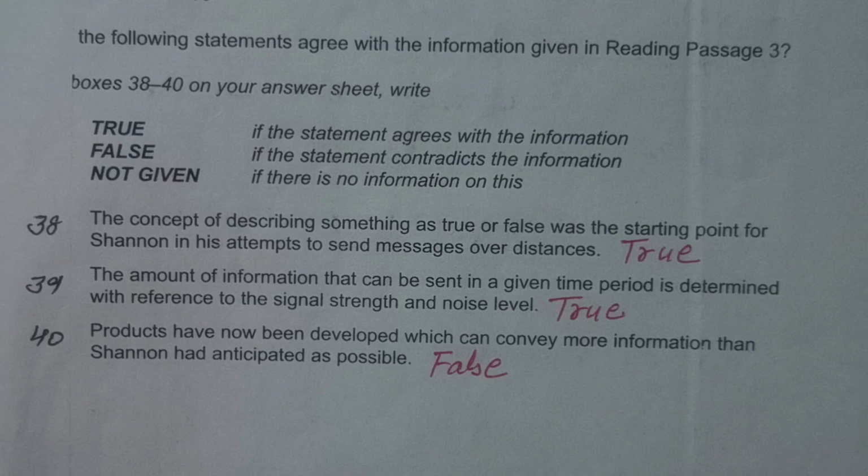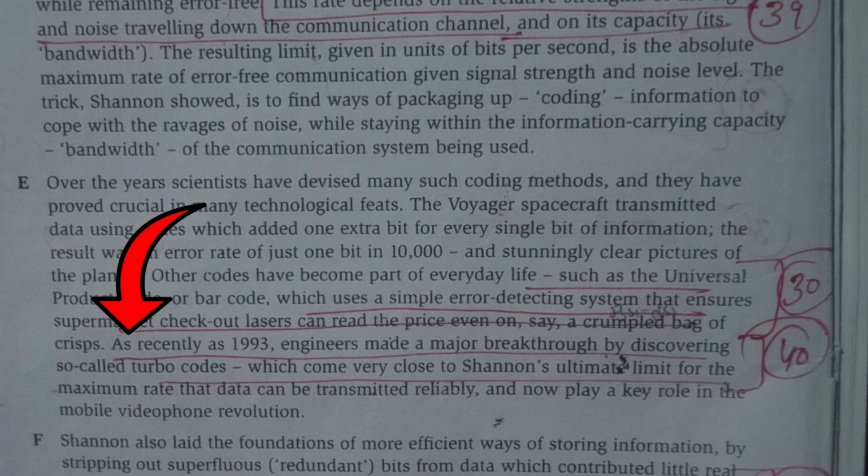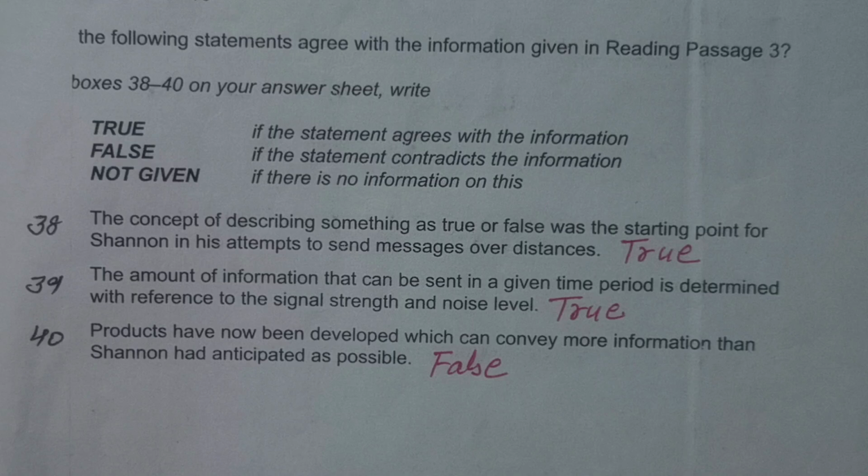Last question is, products have now been developed which can convey more information than Shannon had anticipated as possible. अब ऐसे प्रोडक्ट बन चुके हैं जिनकी मदद से शैनन की उम्मीद से ज़्यादा इंफॉर्मेशन भेजी जा सकती है. Let's see in the paragraph. As recently as 1993, engineers made a major breakthrough by discovering so-called turbo codes, which come very close to Shannon's ultimate limit for the maximum rate that data can be transmitted reliably. So it was close to Shannon's ultimate limit, so it was not more than that. Therefore its answer is false.